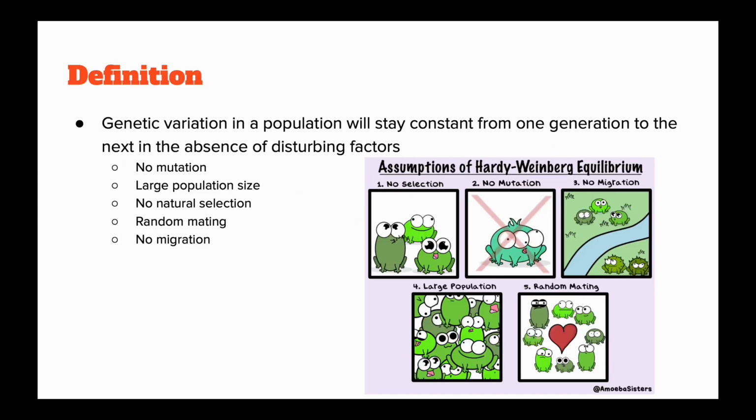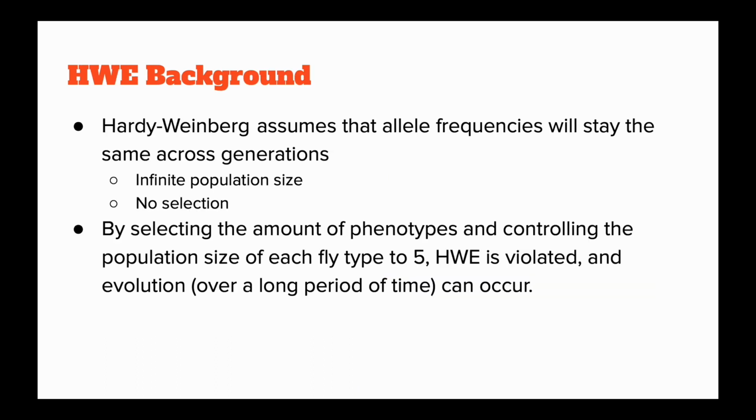The Hardy-Weinberg equilibrium is a principle in population genetics that describes the relationship between the frequencies of alleles in a population and predicts the distribution of genotypes in the absence of evolutionary forces. The equilibrium is based off several different rules, but we mainly focus on the 5 types, which are large population sizes, random mating, no mutation, no migration, and no natural selection.